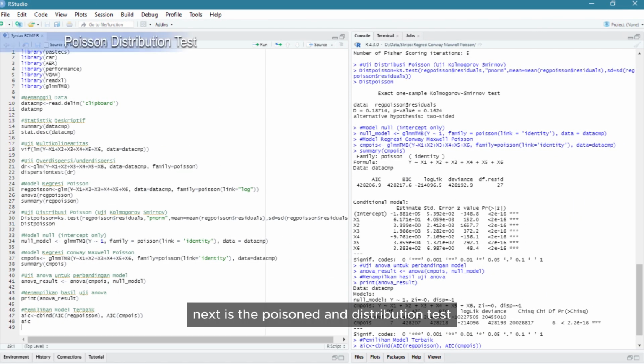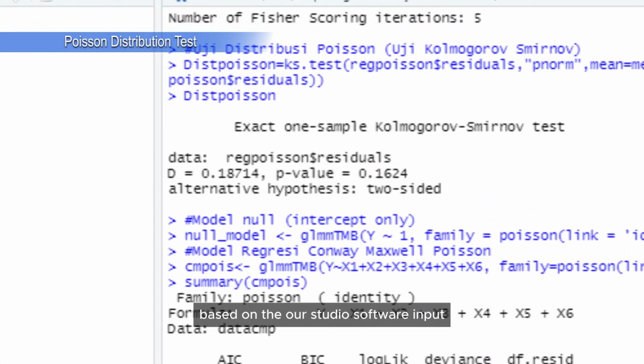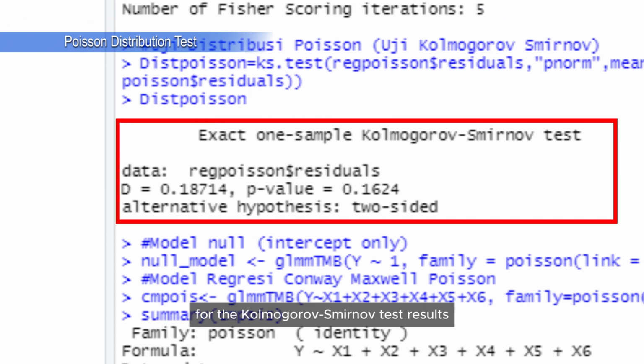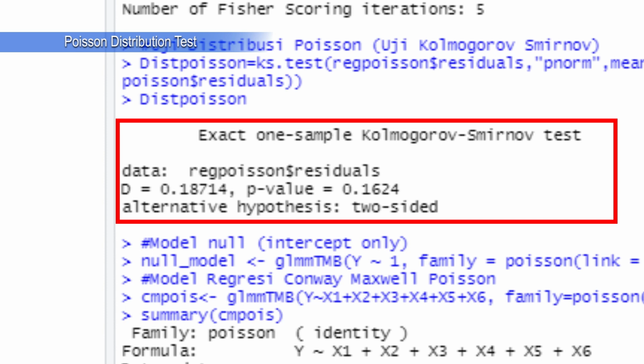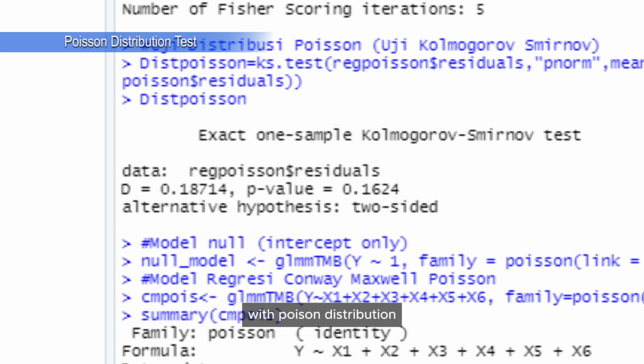Next is the Poisson distribution test. Testing is carried out using the Kolmogorov-Smirnov test. Based on the RStudio software output for the Kolmogorov-Smirnov test results, it shows a p-value equal to 0.1624, which means the p-value 0.1624 is greater than alpha 0.05, which means that the sample comes from a population with Poisson distribution.